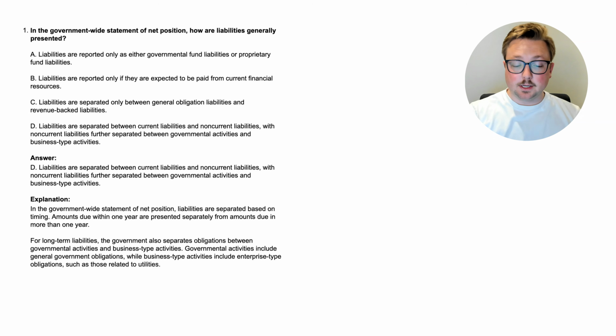For long-term liabilities, the government also separates obligations between governmental activities and business-type activities. Governmental activities include general government obligations, while business-type activities include enterprise-type obligations such as those related to utilities. And we'll dive a little bit more into distinguishing between governmental activities and enterprise-type activities. But essentially, we now know there's current and non-current liabilities for the government-wide statement of net position. And in the non-current liabilities, they are going to be distinguished between general or governmental activities and business-type activities, or essentially enterprise-type activities.